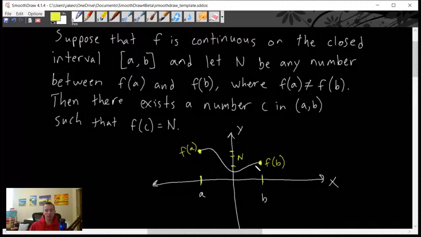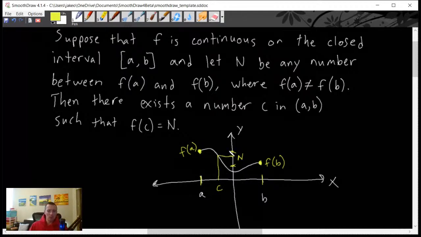And since we know the function is continuous, no matter what n we pick between here and here, there's some x value that we can plug into our function to get this n as an output. So in this case, you can see that it would be right about here. We can plug this c value into our function, and that'll give us n as an output. That's not a very straight line, but hopefully you can kind of get the idea there.